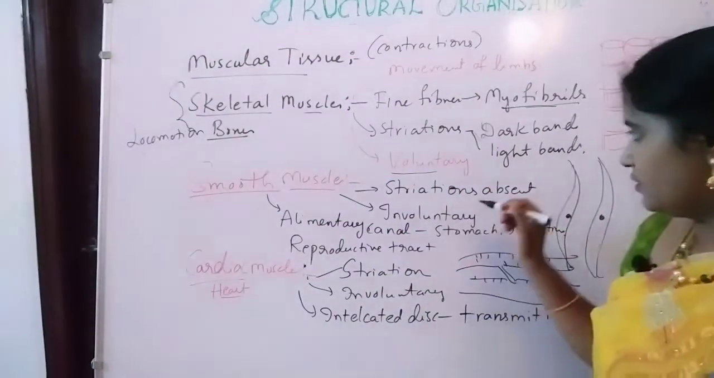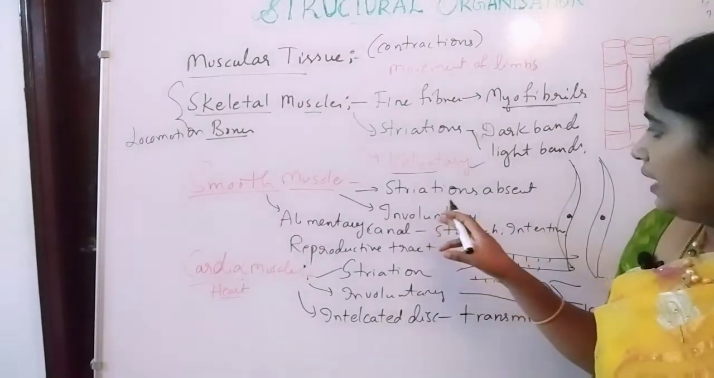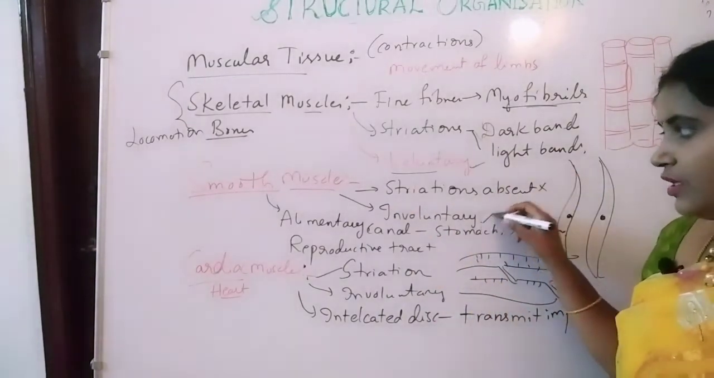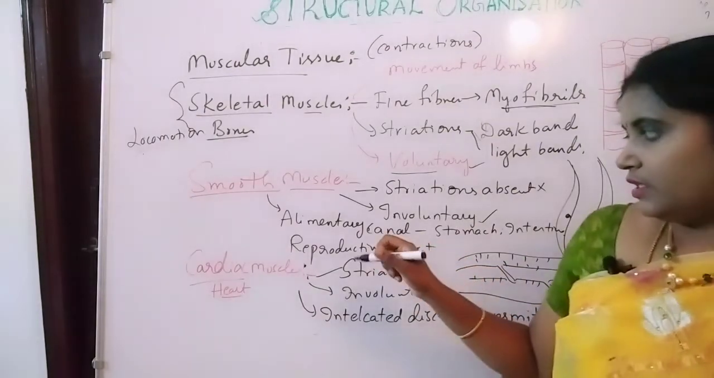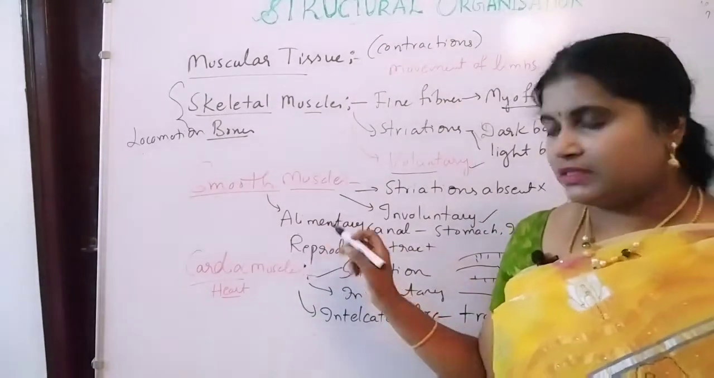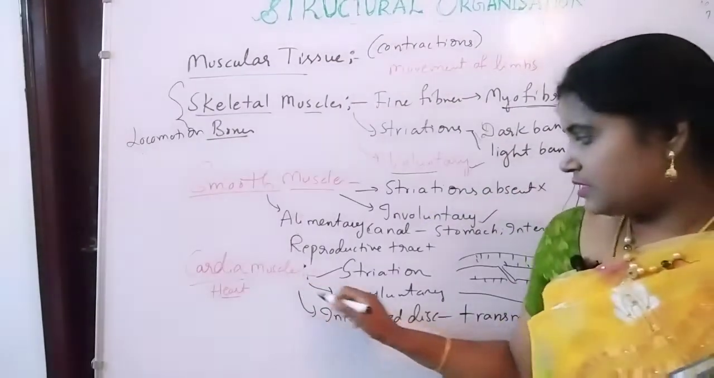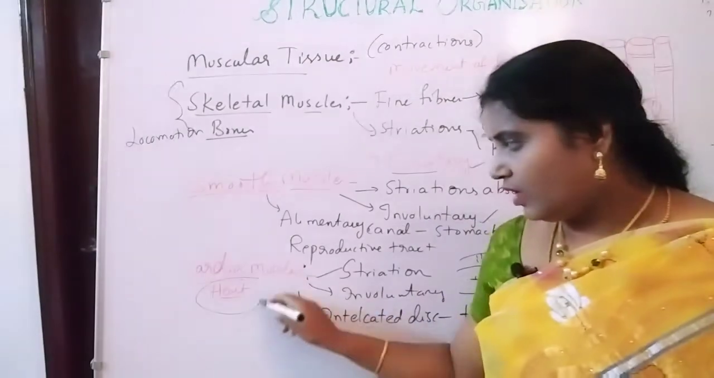So consciousness of the brain, voluntary in functions. And then smooth muscles, striations are absent here, involuntary in function, and it is mainly present in the alimentary canal and reproductive tracts. Cardiac muscle is present in the heart.